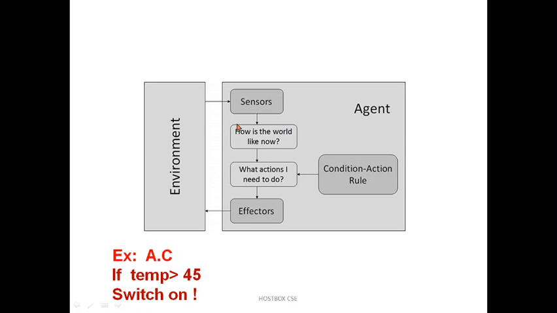That means there is no bother about the past. Suppose the AC is the agent. What happens? For example, if you enter a room, you can sense whether the AC is there or not, and whether it is working or not. A human can do it immediately and manually, but here machines do it automatically. If you fix the agent software, it will detect and sense the room temperature, whether it is 20 or 25. If the room temperature comes to 45 and above, it immediately switches on the AC automatically.